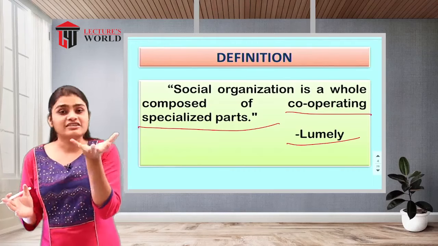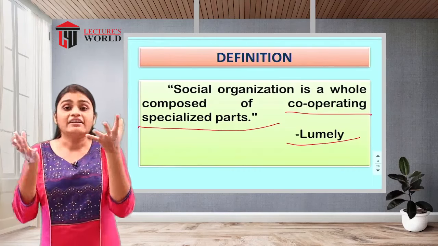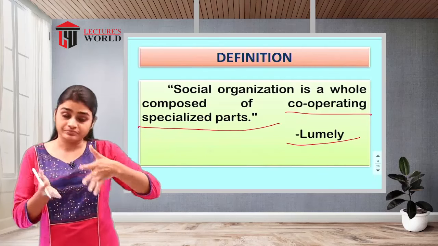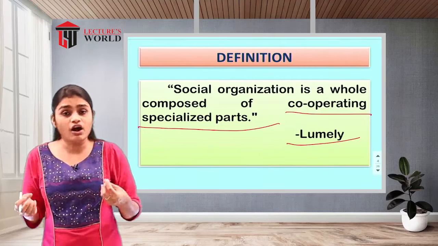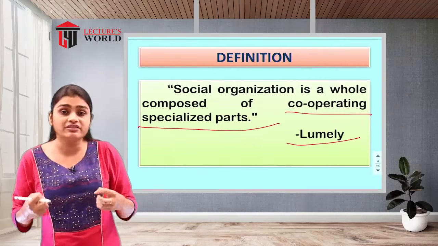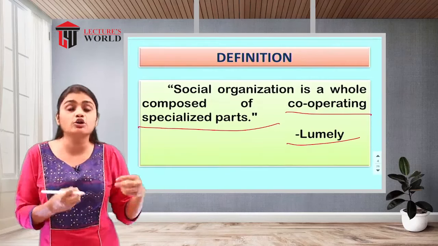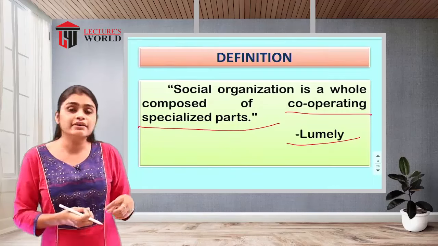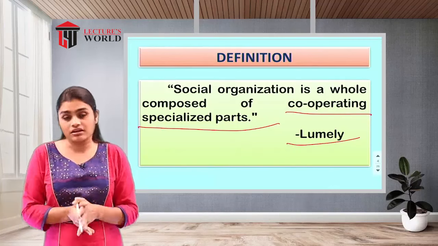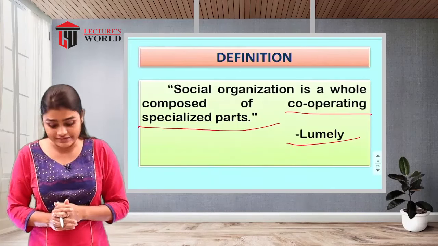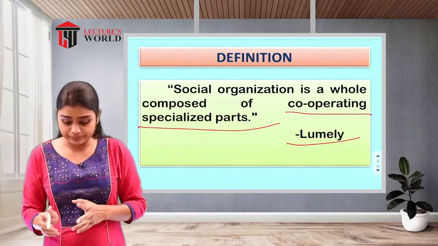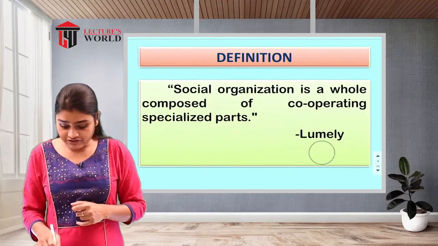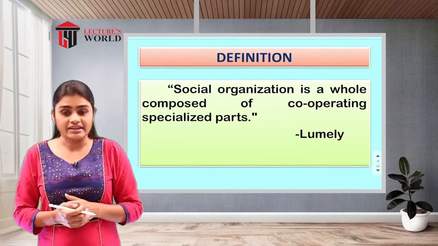That social organization, which is whole in nature, is composed of different parts of society, different social groups or different social institutions. That is social organization according to Lumley, and that is your second definition of social organization.